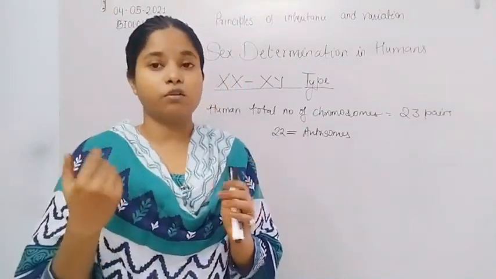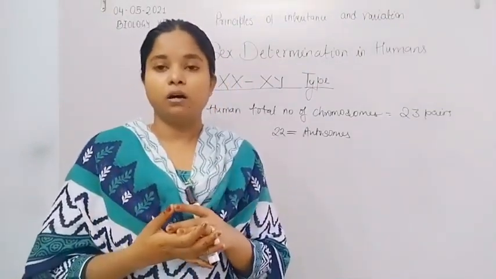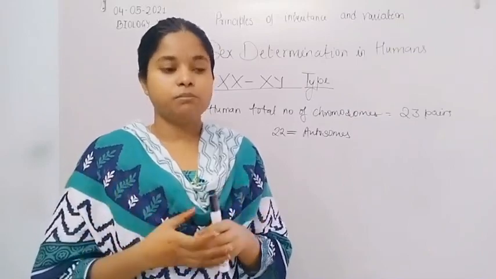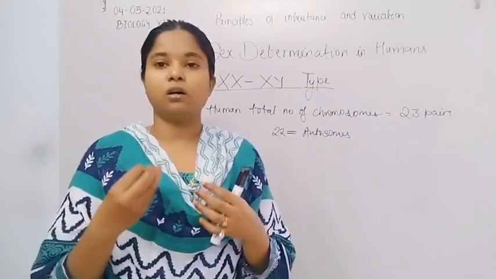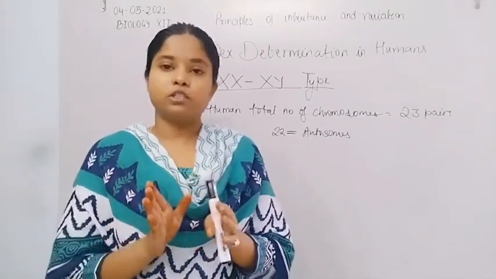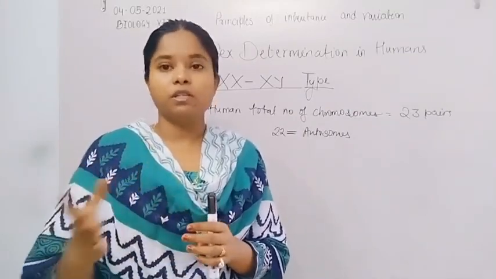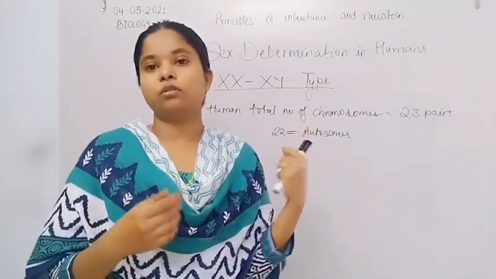They are responsible for the synthesis of proteins and enzymes, what the organism needs for its metabolic activities and growth. They also control cell division.